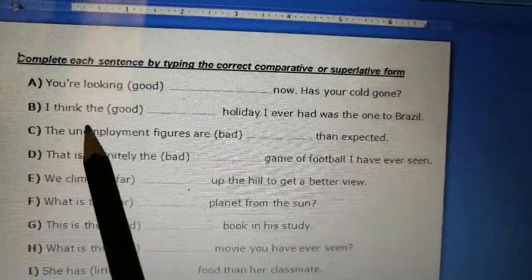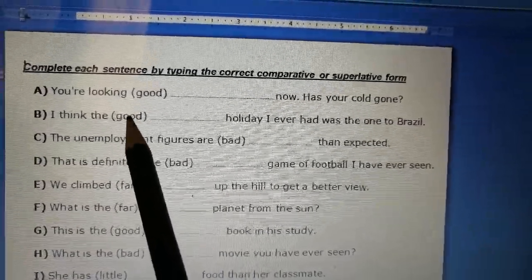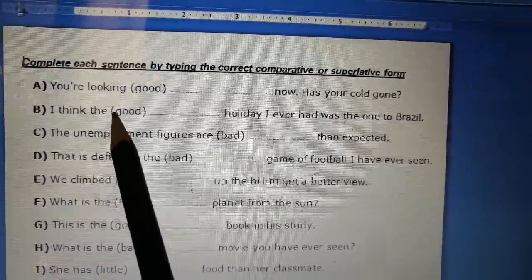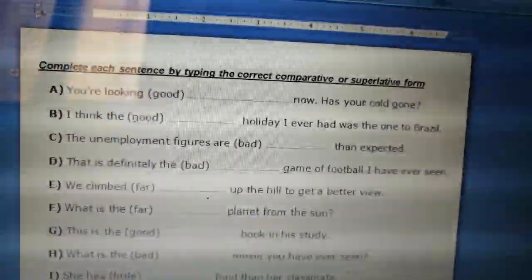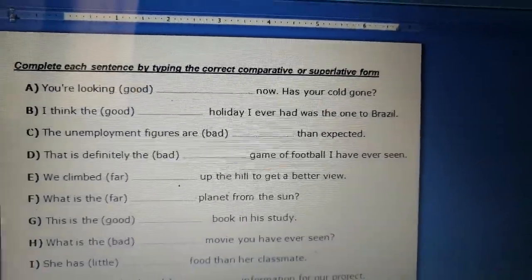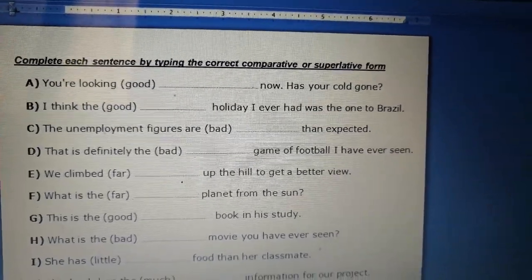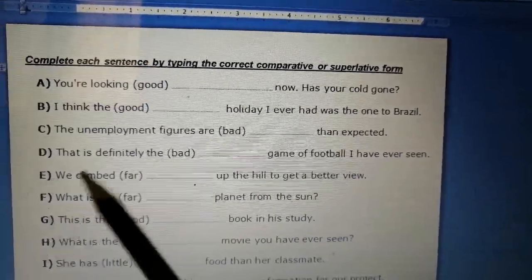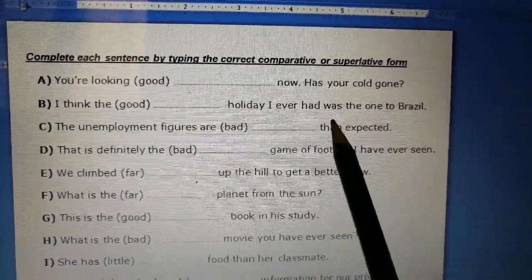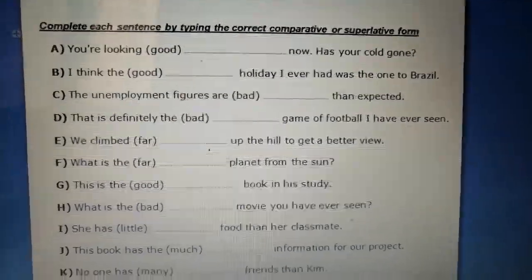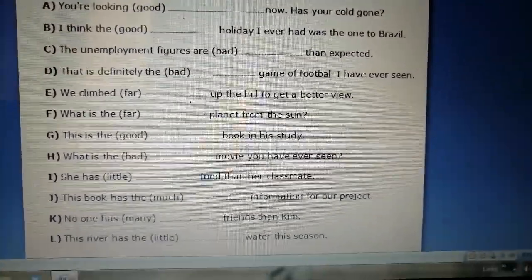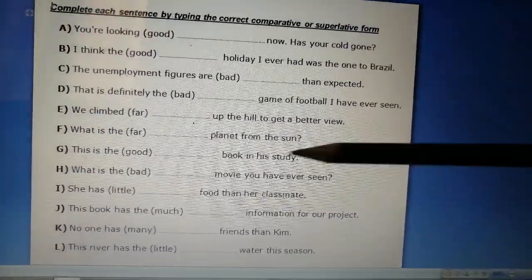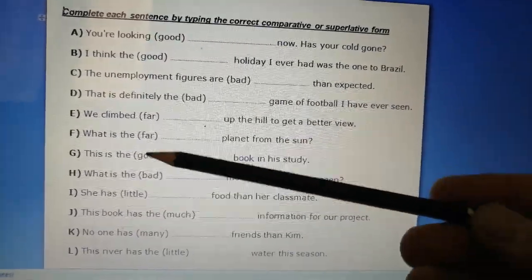Number 2. I think I want to use good here in the superlative form. The holiday I ever had was the one to Brazil. So I think the best holiday I ever had was the one to Brazil. So this is the way we use these adjectives in the comparative and superlative. All of the adjectives are irregular.